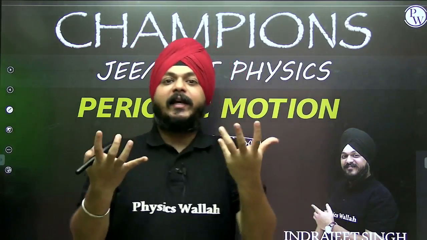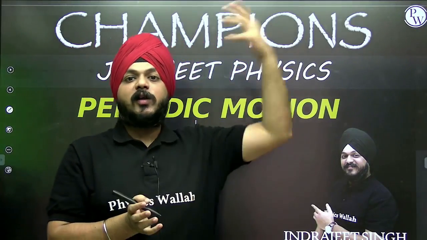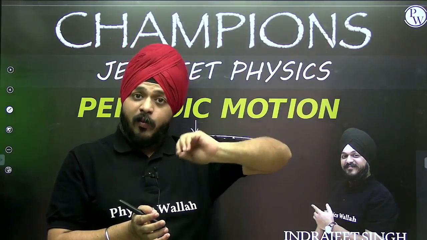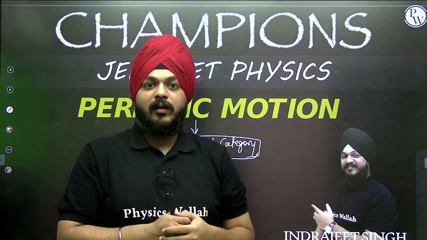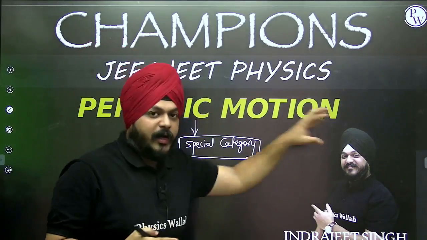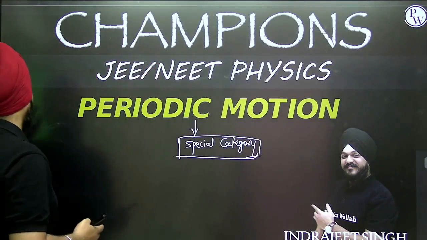We are the common categories of motion. The people who protect us at the regional and state level are a very different category, the special category, and those who work at the international border come into yet another category. So there are some categories of motion, and among them the periodic motion is in the special category. Let's see how.